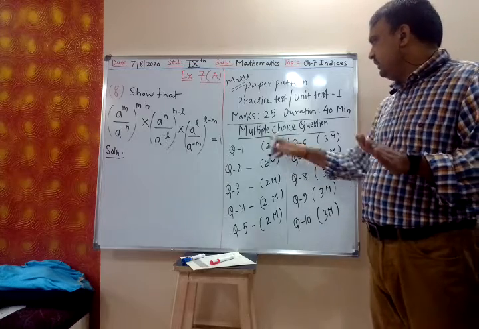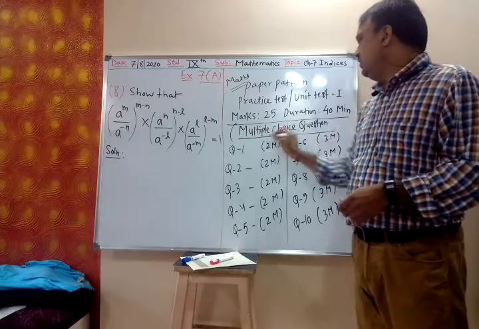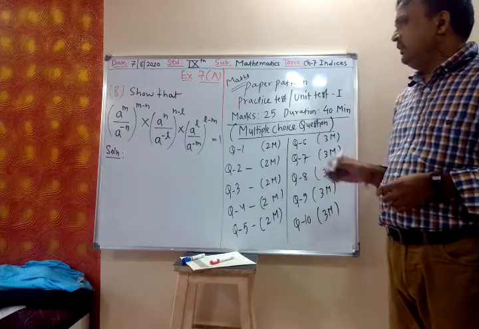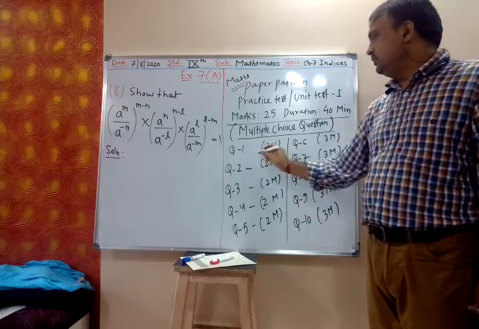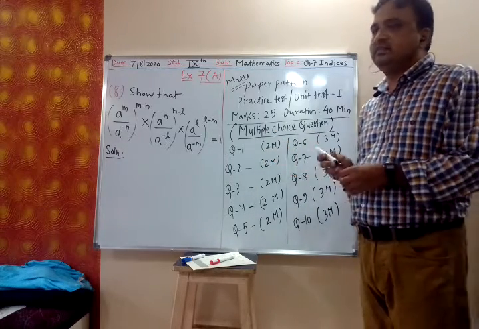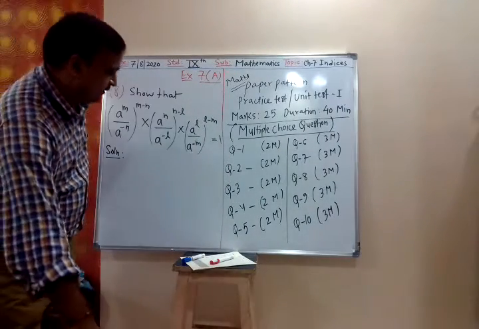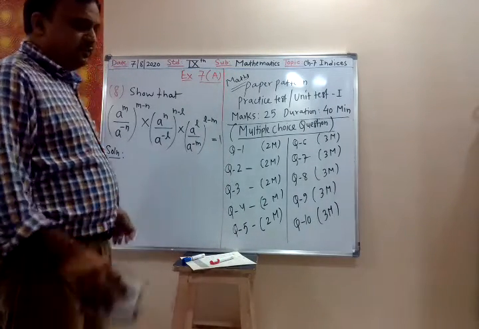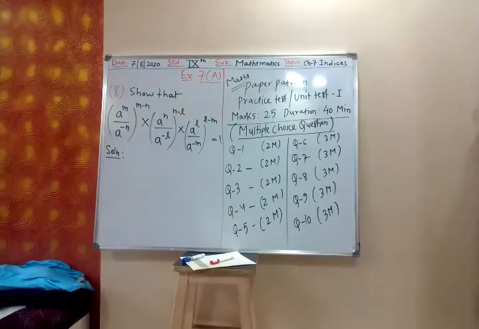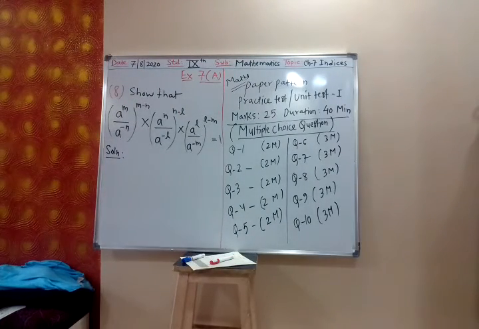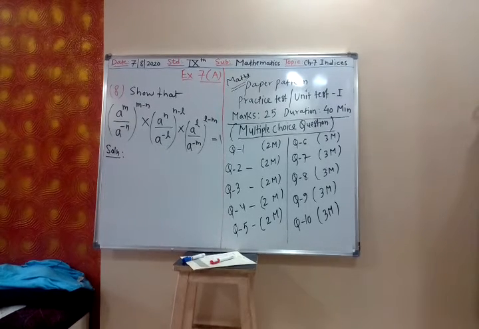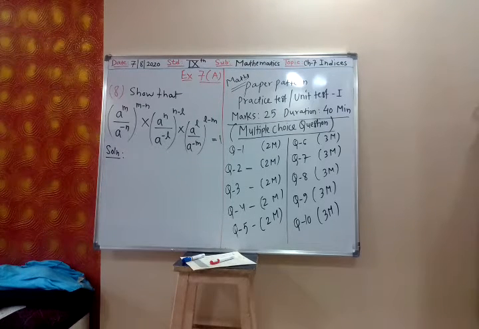I have told you, all are multiple choice questions. Every question you will get 4 options, 1, 2, 3, 4. You have to click the correct answer. Is it clear? All 10 questions will be of MCQ type. Each question you will get 4 options. After solving that question, you click the correct answer.